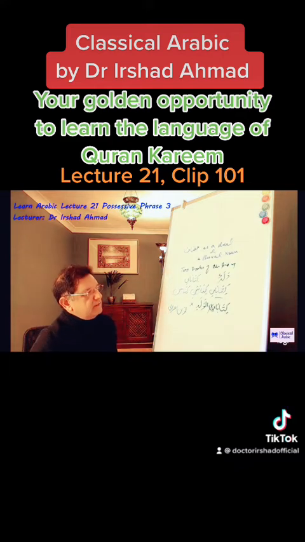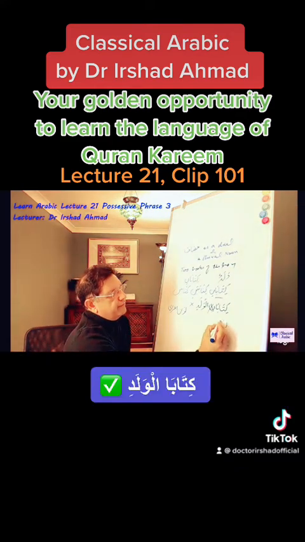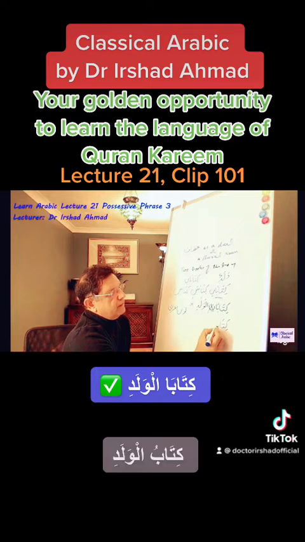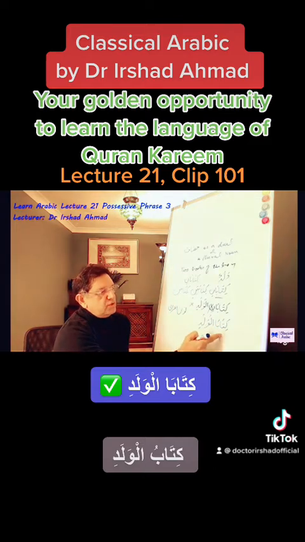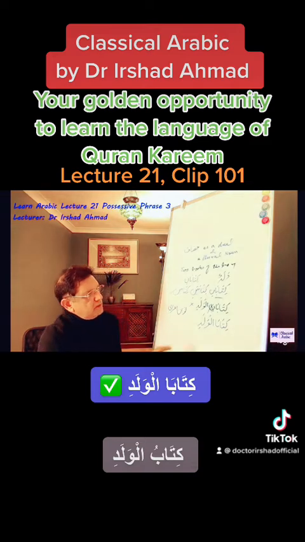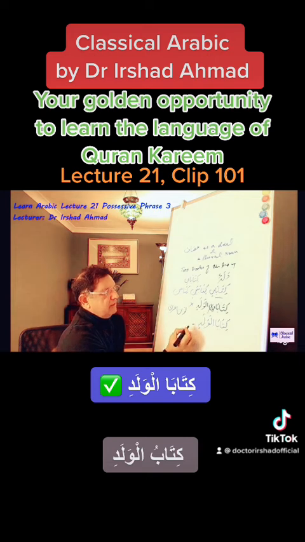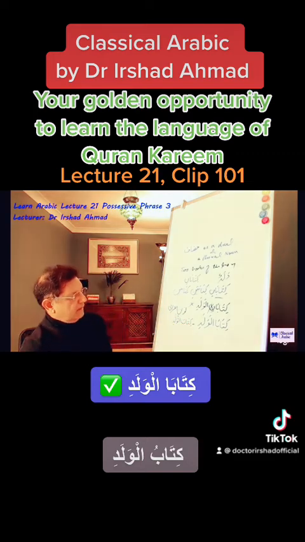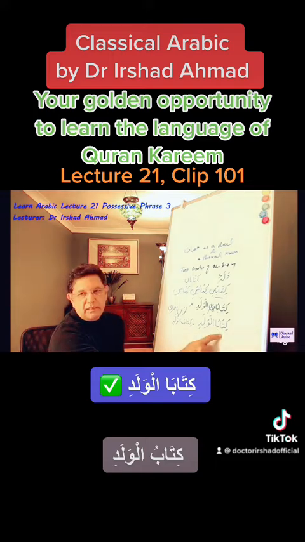So our construction will be Kitab al Waladi. The boy's two books. So how do we differentiate this from, for example, if mudaf is used in some places in nasb, so that will be singular kitab al waladi. So how do we differentiate this from this?